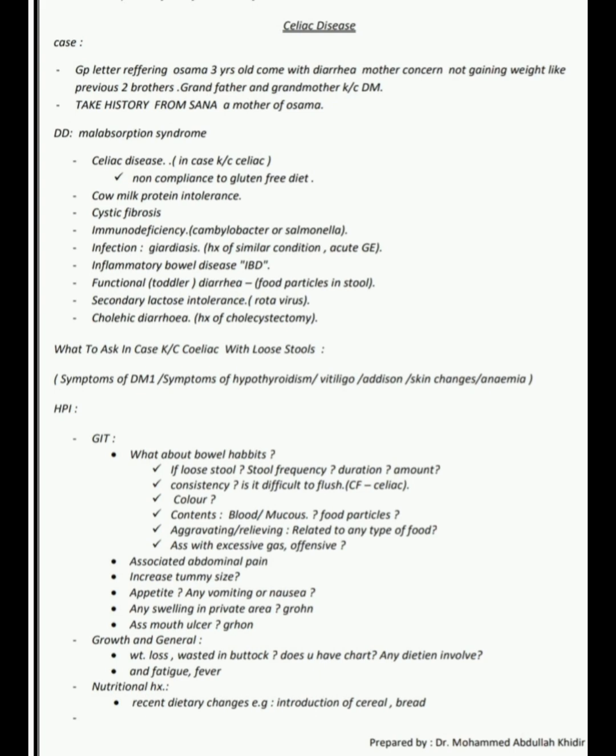Color of the stool and contents: is it bloody, mucus or food particles? Aggravating or relieving factors related to any type of food, associated excessive gas, offensive in nature or not, associated abdominal pain, increase in tummy size, appetite, any vomiting or nausea, any swelling in the private area or groin, associated mouth ulcer, growth and general. We will ask about weight loss and wasted buttock, whether they have a chart, and any dietitian involved. Any fatigue, fever? Nutritional history: ask about recent dietary changes, for example introduction of cereal or bread.